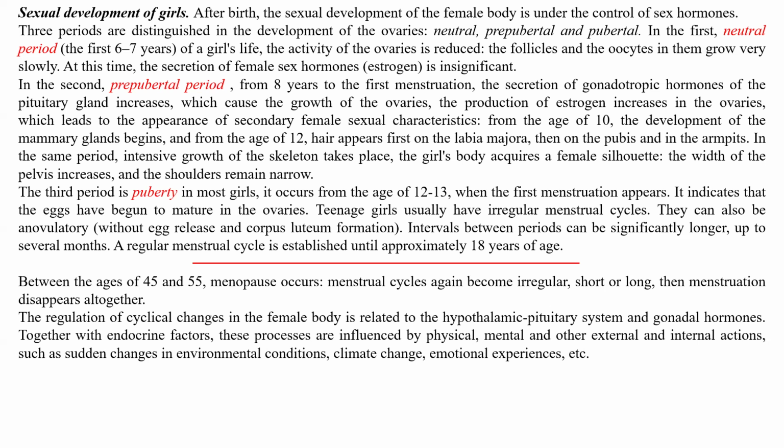Eggs have begun to mature in the ovaries, but usually girls have an irregular menstrual cycle, and a regular cycle is established until 18 years old. Between 45-55, menopause occurs. The menstrual cycle again becomes irregular, short or long. The menstruation disappears.